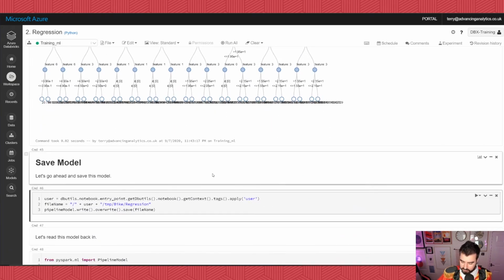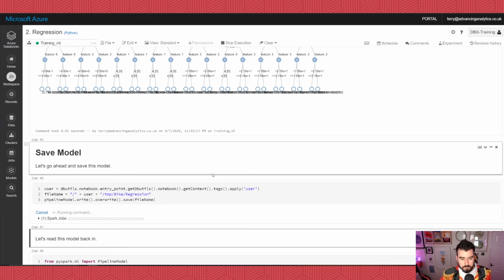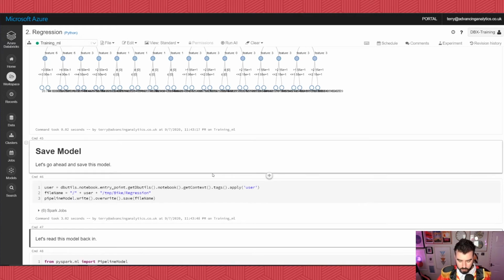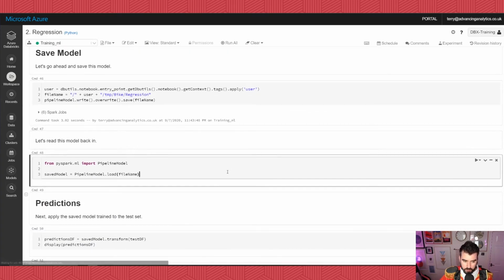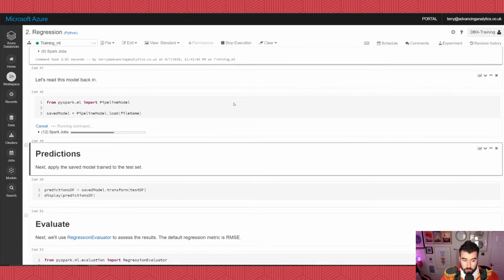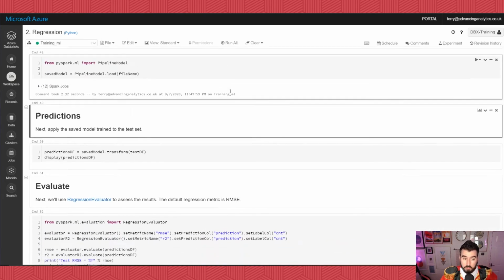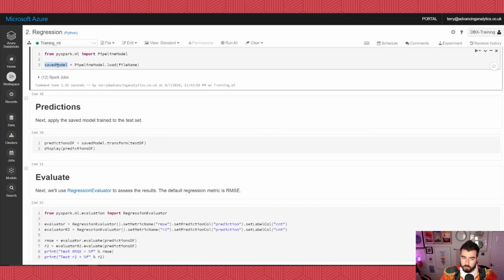Right, let's save our model. If we save our model, then we can use this again. And we're not just saving the model here, we are saving the pipeline, so saving everything about it, from its input to its output. We can reload this model back in. I do recommend you go and download this notebook and step through it with me as I'm looking at this. So reading that back in, I've got this new model now called save model. This has been read back in.